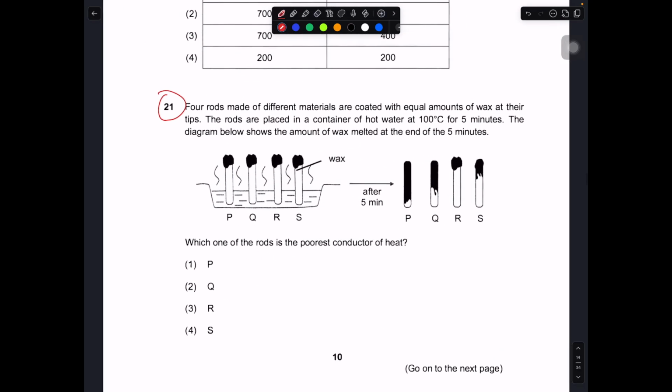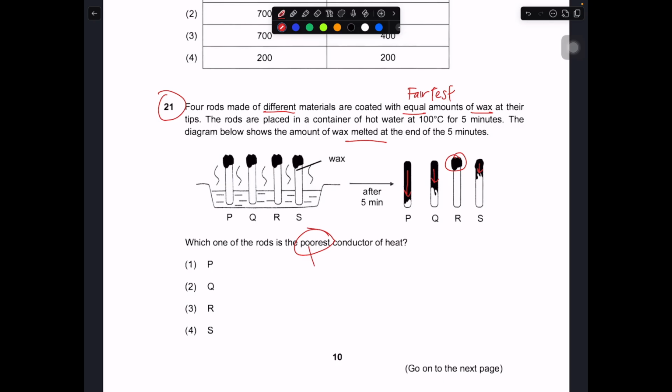Four rods made of different materials are coated with an equal amount of wax at their tip. This is telling you that it is a fair test. The rods are placed in a container of hot water at 100 degrees Celsius for 5 minutes. The diagram shows the amount of wax that melted at the end of 5 minutes, and they ask you which one is the poor conductor.